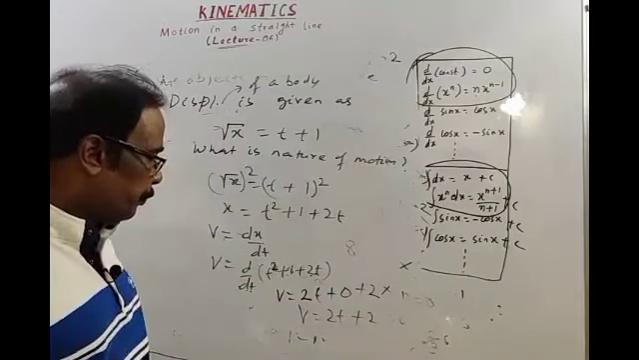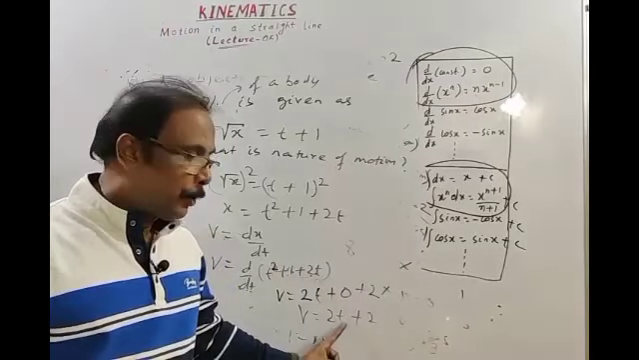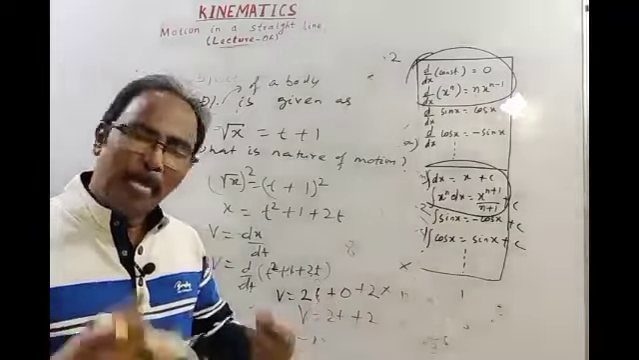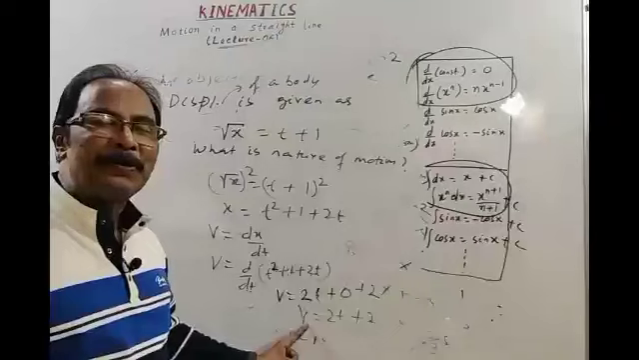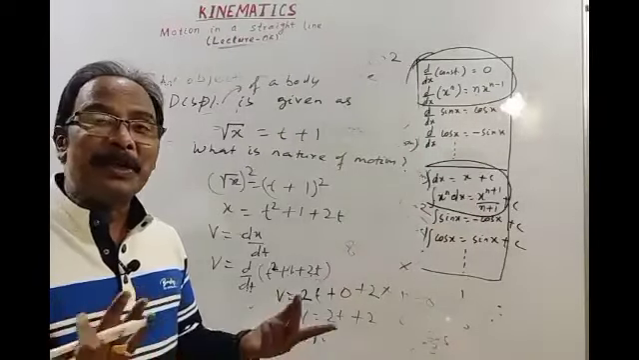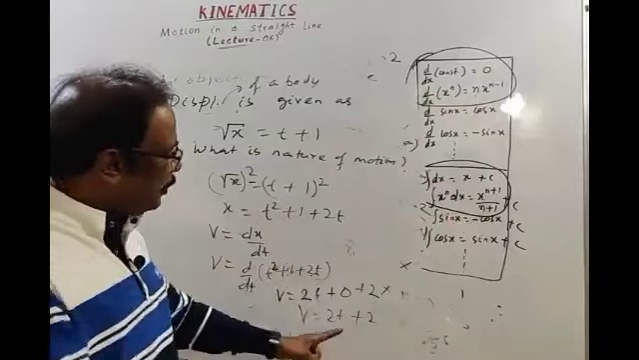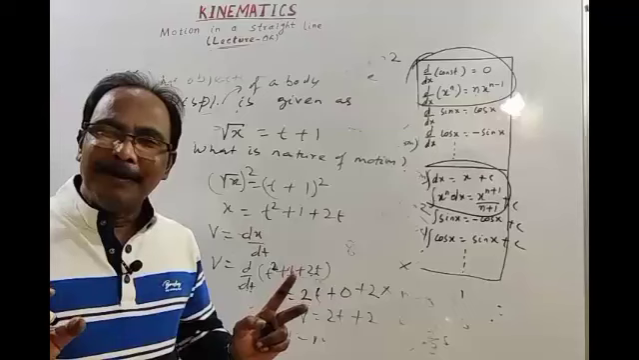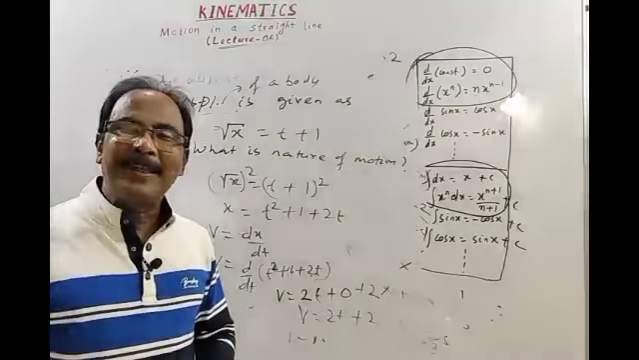See students, velocity is 2t plus 2. Here t is time, and time never decreases. Time always increases, so time increases means velocity increases. The nature of motion is that the body is moving with increasing velocity. As t increases, velocity increases, or you may say increasing velocity means the body is moving with acceleration.